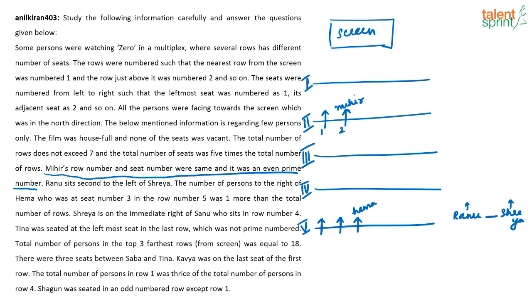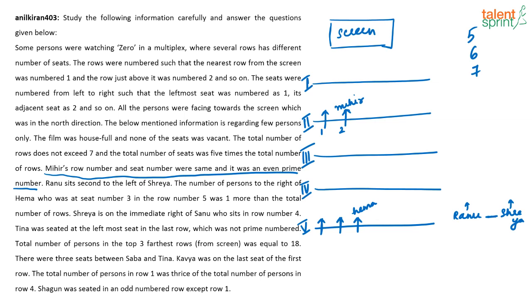The number of persons sitting to the right of Hema was 1 more than the total number of rows. So how many rows are there now? For sure I know there are at least 5 rows. So either there will be 5 rows, or 6 rows, or 7 rows. If there are 5 rows, then 5 plus 1, or 6 people are sitting to the right of Hema.